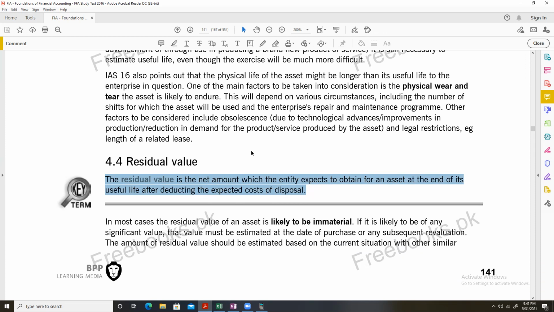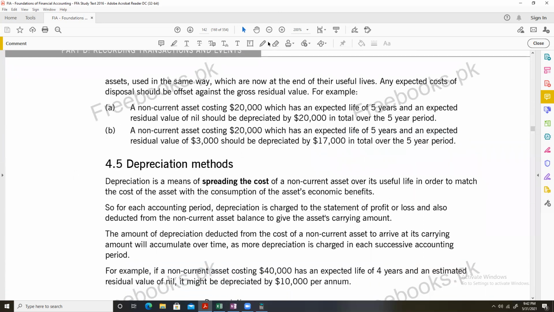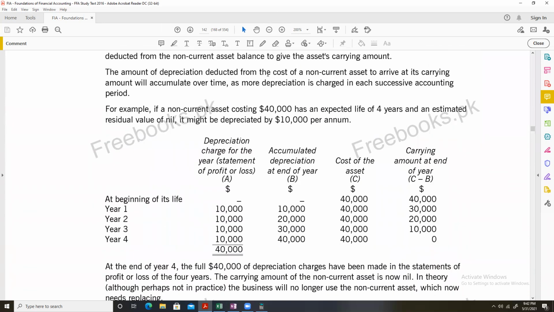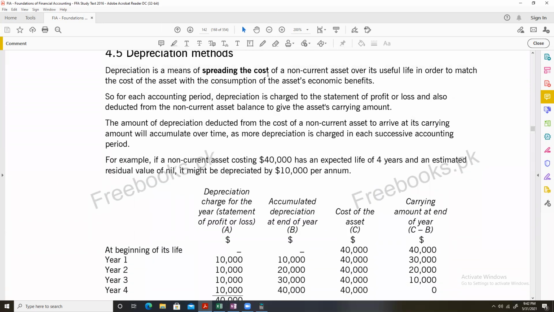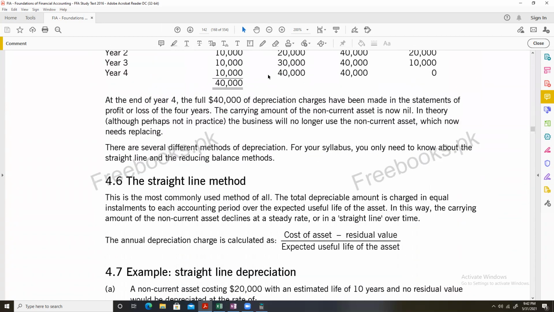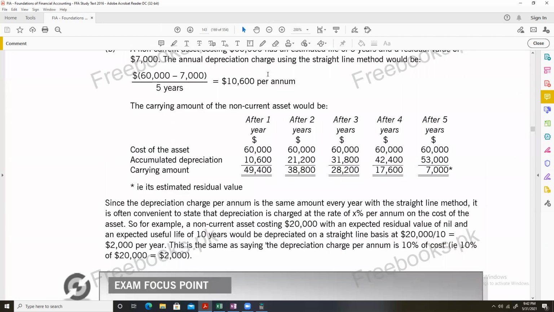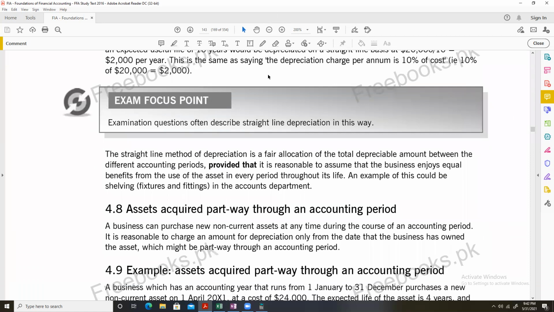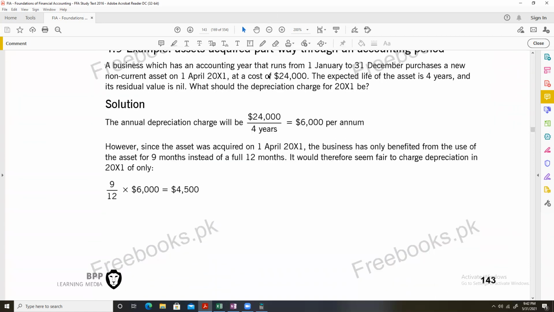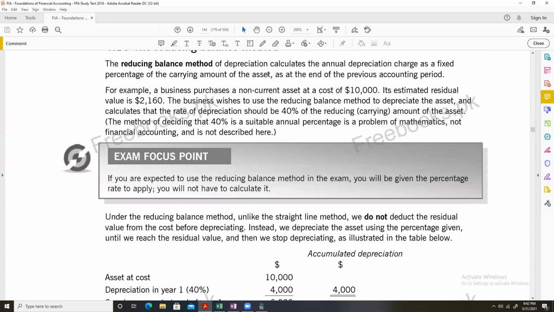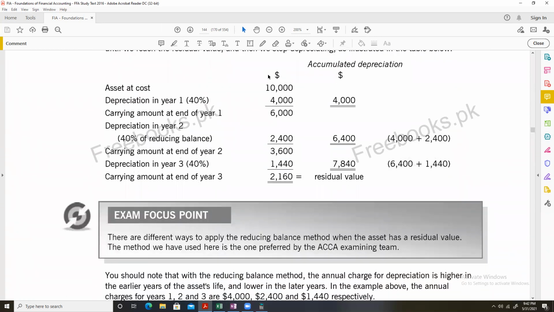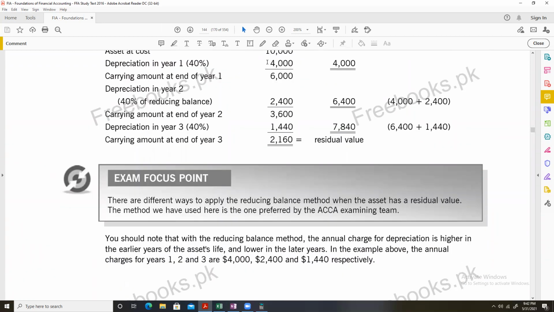Something that has now become useless for us, and the value at which we will be able to sell that thing will be its scrap value. Depreciation methods. I have already told you that there are two depreciation methods in your syllabus: the straight line method and the reducing balance or diminishing balance method. I suggest that you look at these examples so things will become more clear to you.